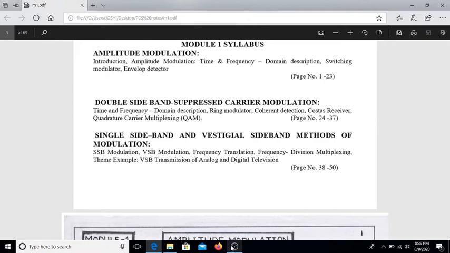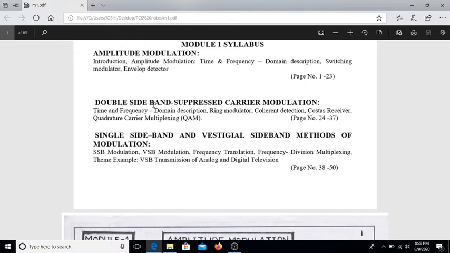18EC53. Module number 1 is Amplitude Modulation, Double Sideband Suppressed Carrier Modulation DSBSC, Single Sideband SSB, Vestigial Sideband VSB methods of modulation. This is the first module. One is totally discussing theoretically